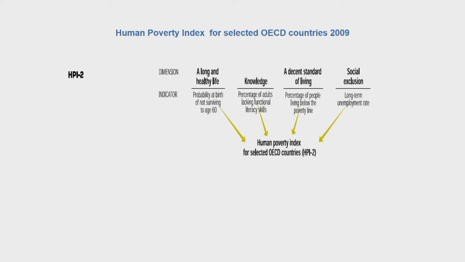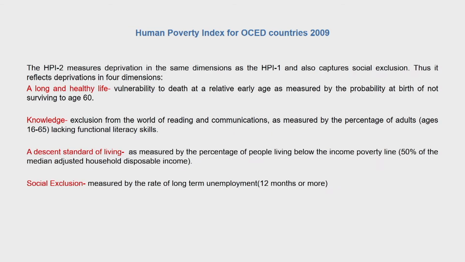It is represented by those that have been unemployed for a very long period of time, particularly for 12 months or so. And since employment is one of the important indicators of development for the OECD countries, it shows up as an important indicator here. A similar method is followed for the calculation of the HPI, but let us have a brief look at what these indicators mean here.